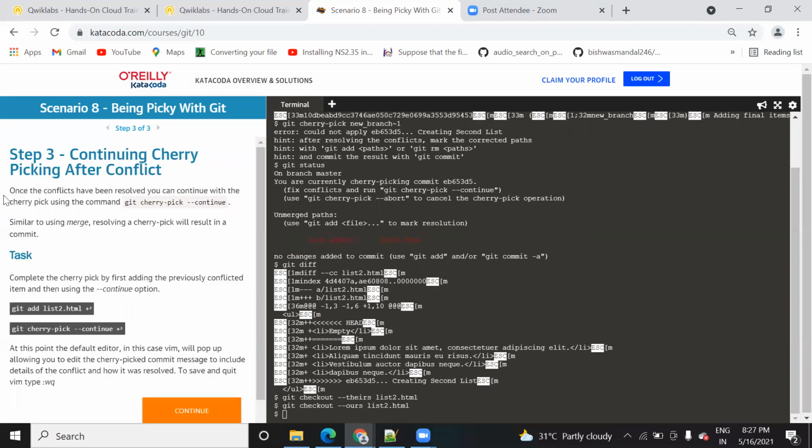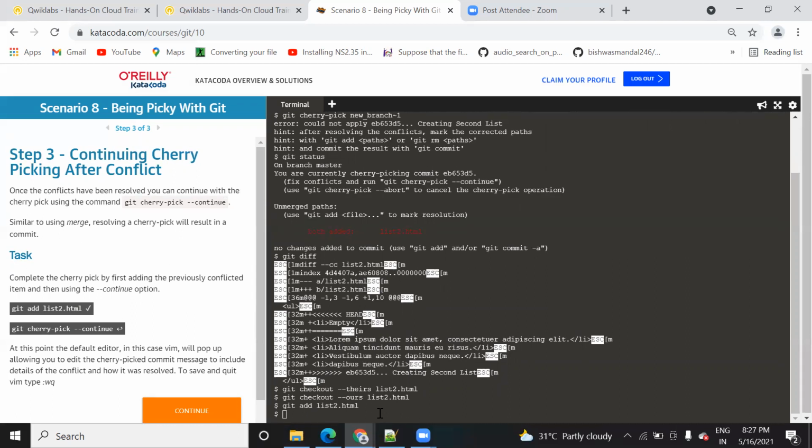When you move to the third step, it is saying that once the conflict has been resolved, you can continue with cherry pick using the command git cherry-pick --continue. So it will check whether any conflict is still present or not. If not, then you can merge the file and you can successfully do it. So in order to run this, let's run this command. When you run this add command, with this git add command, it will add this file list2.html in the staging area of your repository.